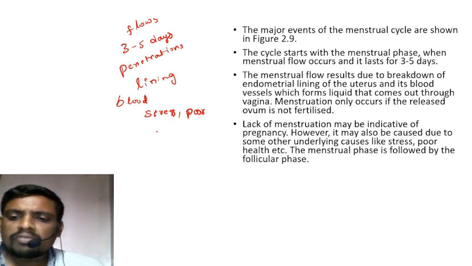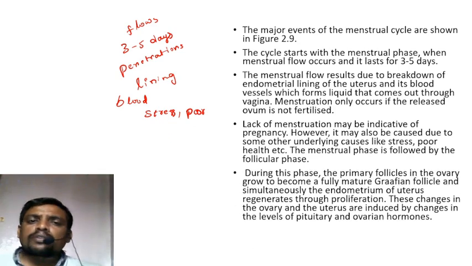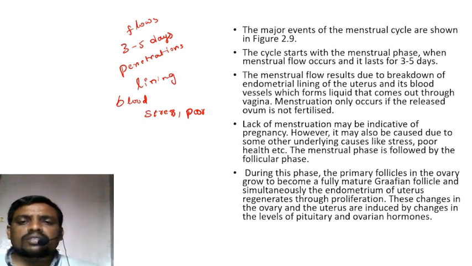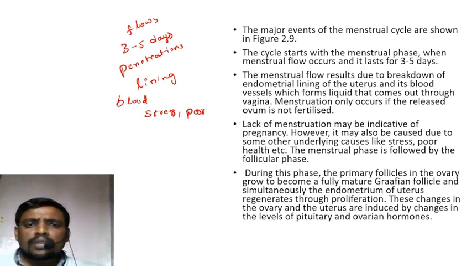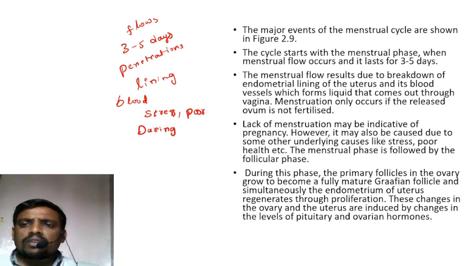Menstrual flow is followed by the follicular phase, the development of primary, secondary, tertiary follicles, Graafian follicles, etc. During this phase, the primary follicle in the ovary grows to become fully mature into a Graafian follicle.